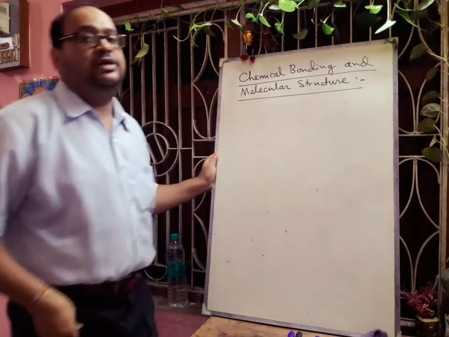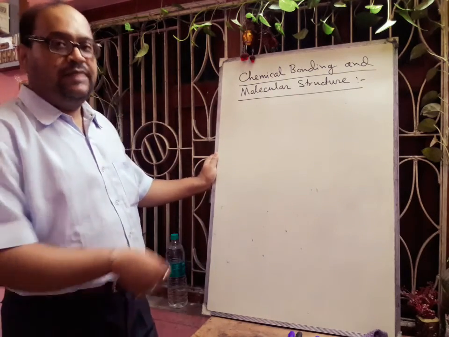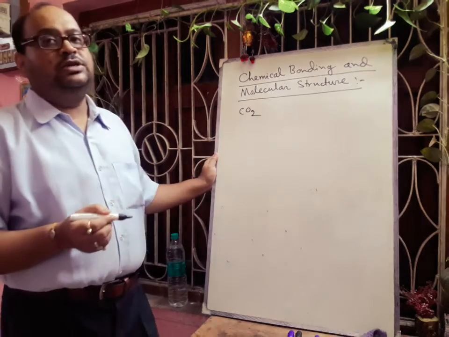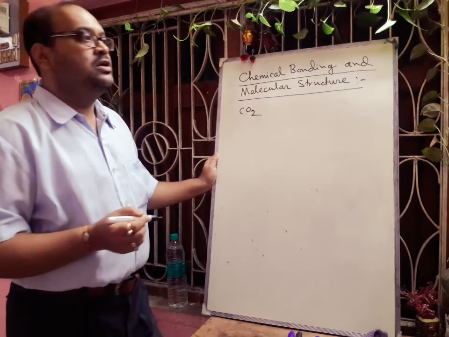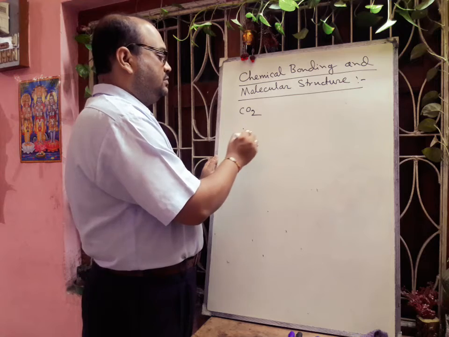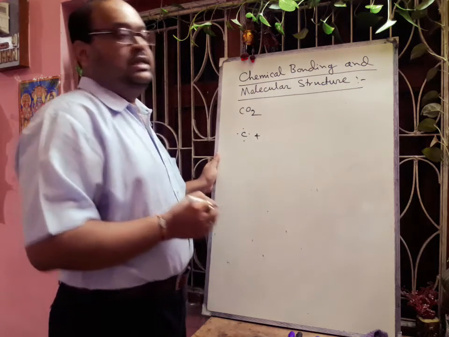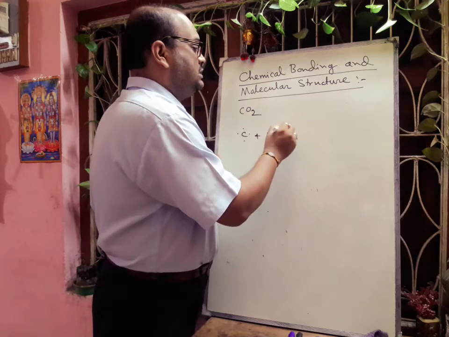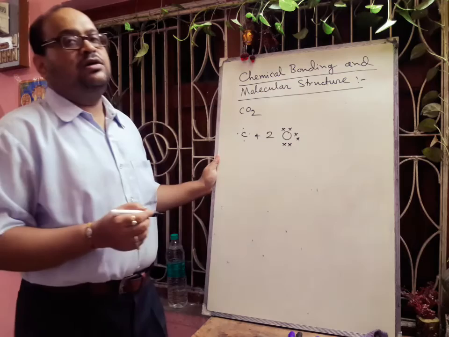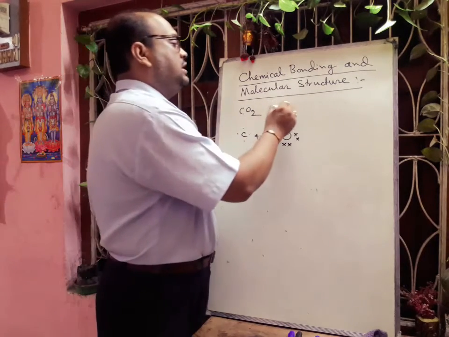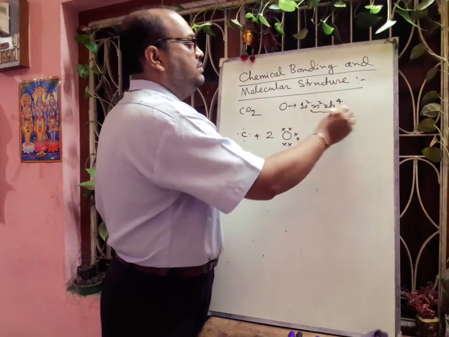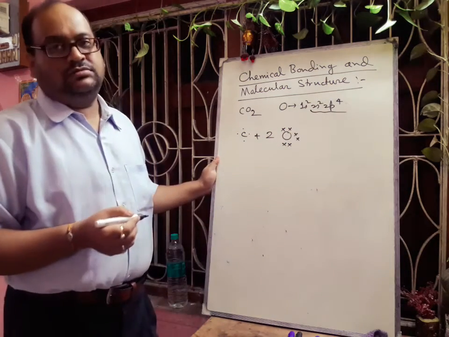There is a very important thing, that is carbon dioxide. Very easy. We think about carbon dioxide, what will be the Lewis structure representation? So carbon, just now I have discussed, 4 electrons are there, and there will be 2 oxygens, 6 electrons in the outermost shell. If we write the electronic configuration of oxygen, then you can easily understand, the electronic configuration of oxygen is 1s2, 2s2, then 2p4. So that means the outermost shell contains 6 electrons.